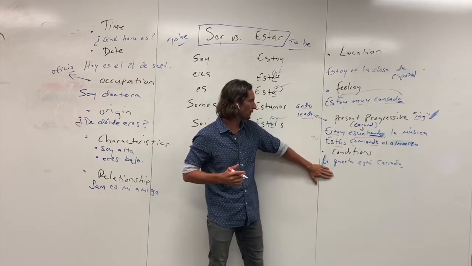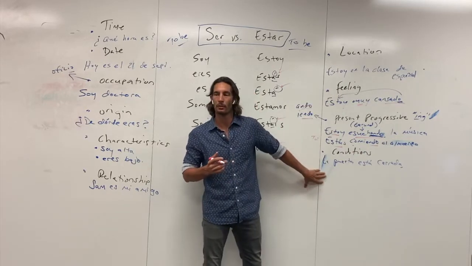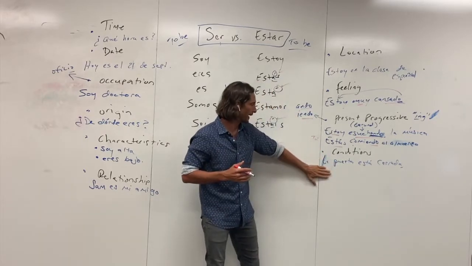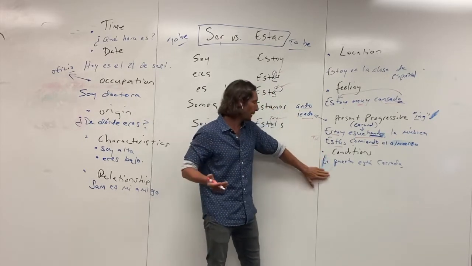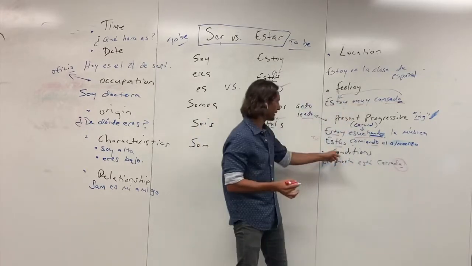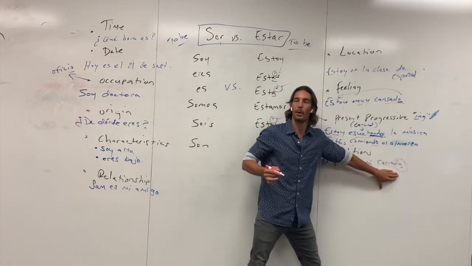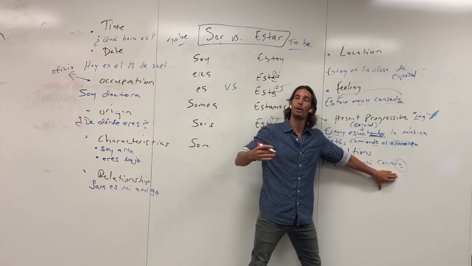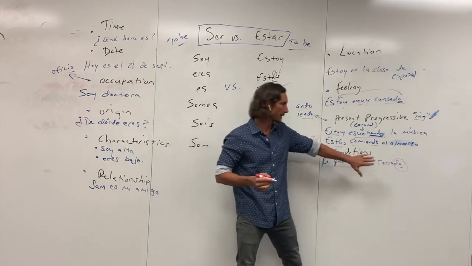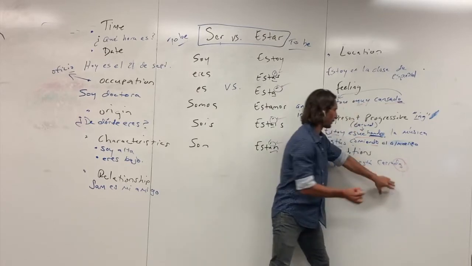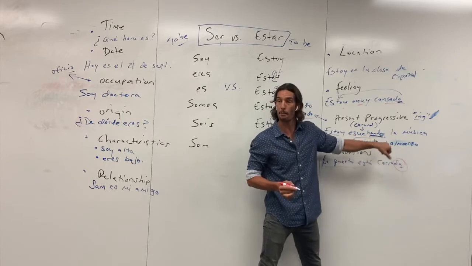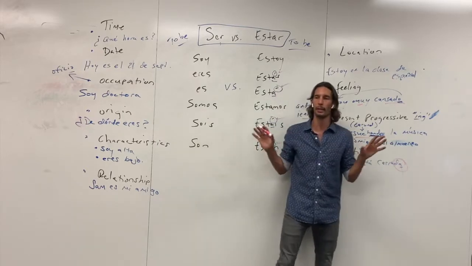The last example for estar are conditions, right? And of course, being tired can fall under a condition as well. However, in this case, we have the door is closed. La puerta está cerrada. Now notice with the conditions, we're using a past participle, right? Cerrado, but it's cerrada because it's agreeing with the subject. So that's one of the big differences between present progressive and these conditions. Notice that irrespective of gender and number up here, it's only going to end with the letter O.